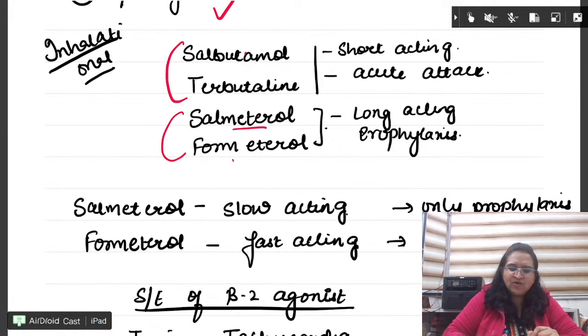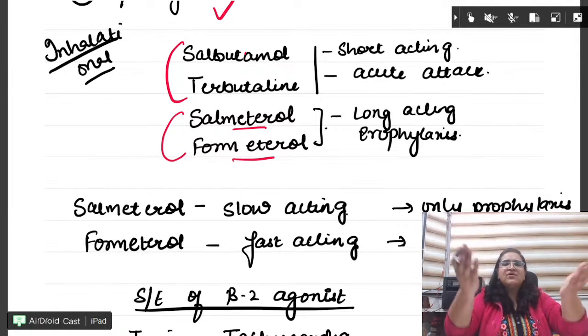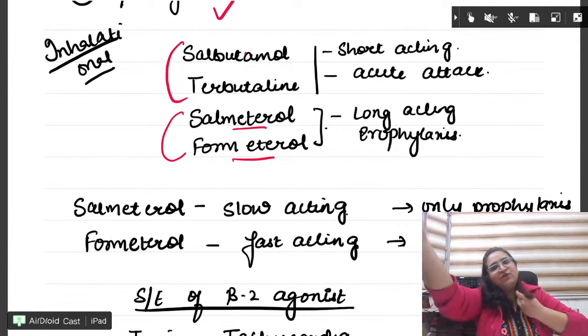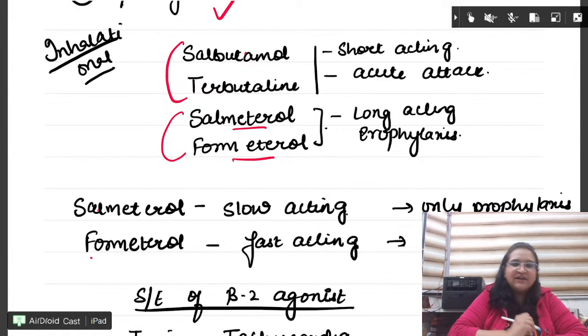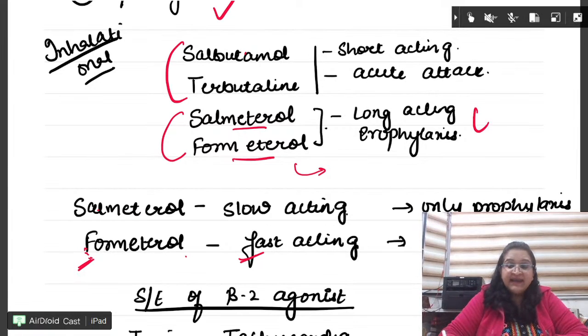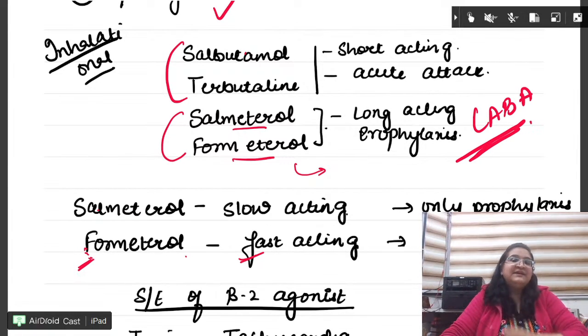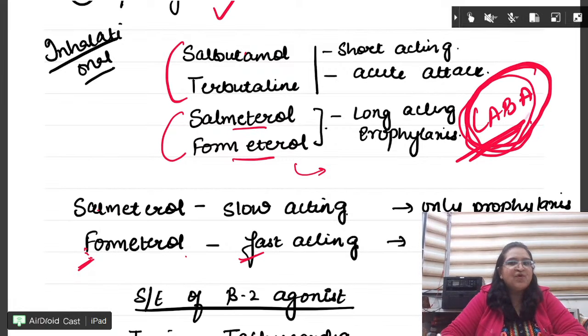Whereas salmeterol, formoterol, they all are long acting, right? They all have metro in their name, and metro we are using to travel a little bit longer distances. Fine, so long acting. Now out of salmeterol and formoterol, FF, fast. So this formoterol can be used for acute also. Okay, though it is a LABA, long acting beta-2 agonist, but still we can use in some cases for acute attack. Otherwise, LABA are always for prophylaxis, never for acute attack.